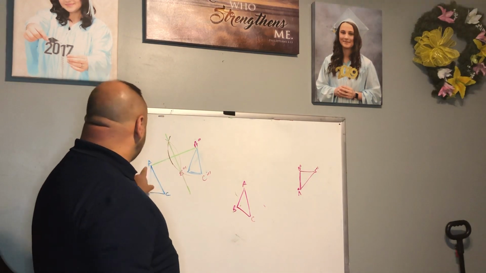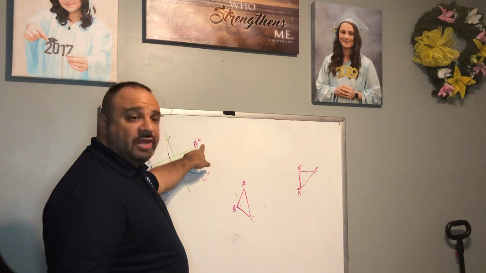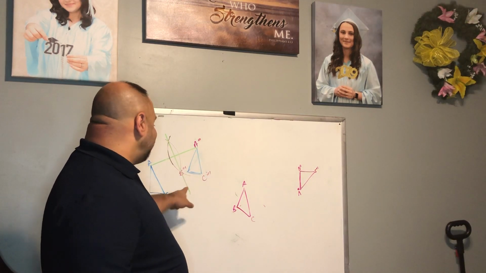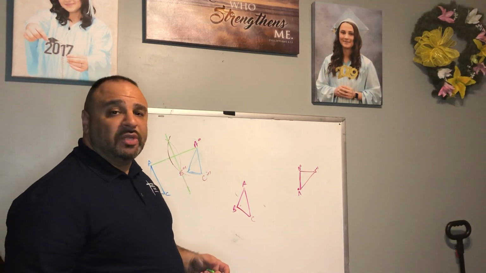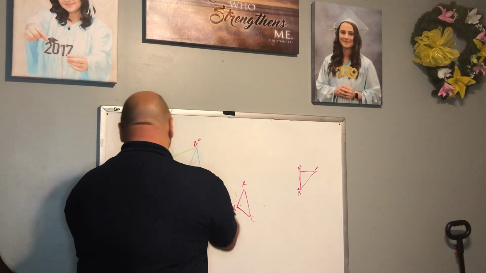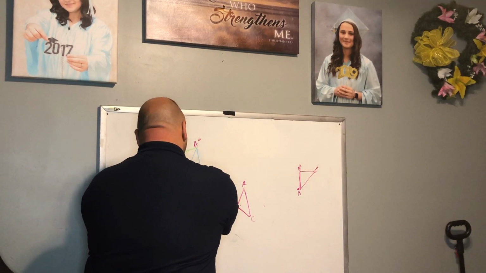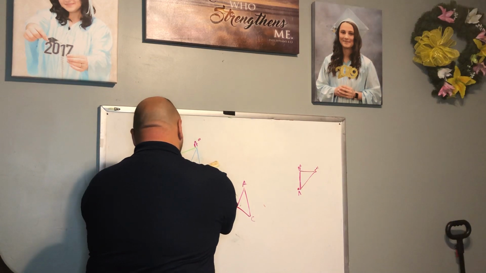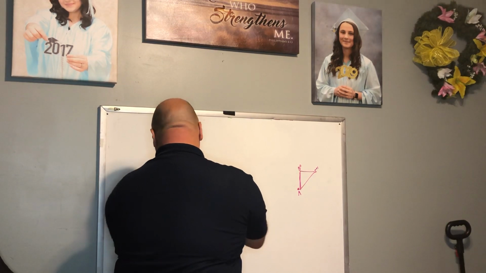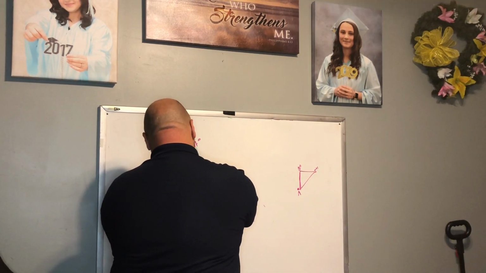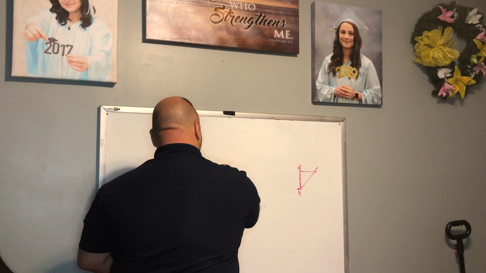So now we've already reflected A to A triple prime. Now we're going to reflect B and C. Again, you want to make sure we preserve the distance there, and that our line is perpendicular. So let's quickly measure here. 6.5. Let me make sure I measure that correctly. All right, so now we have B.